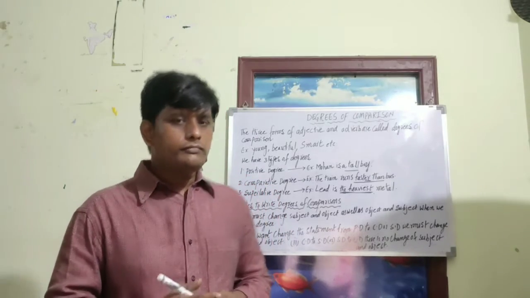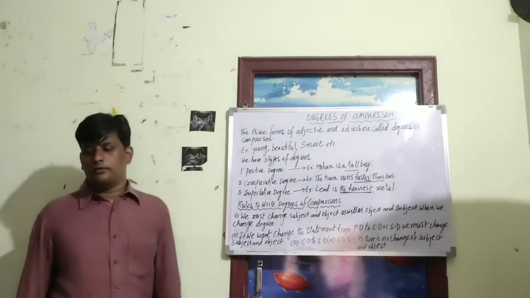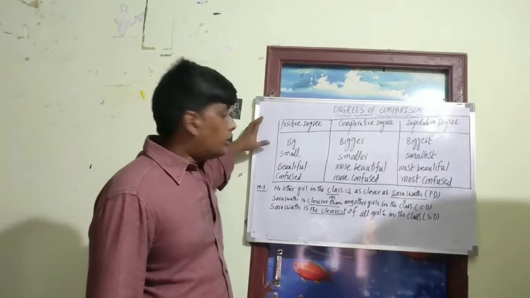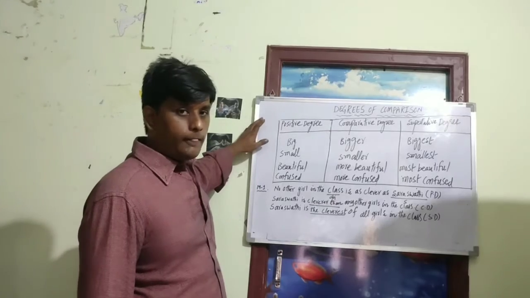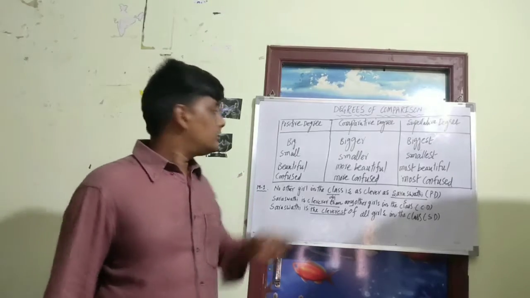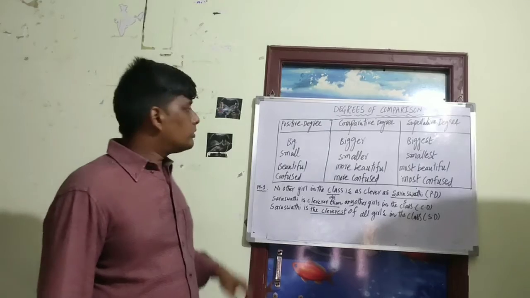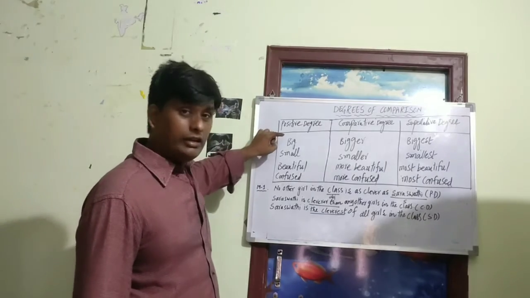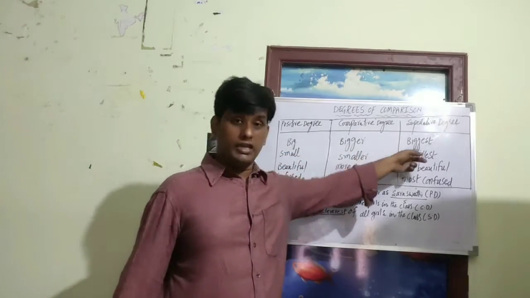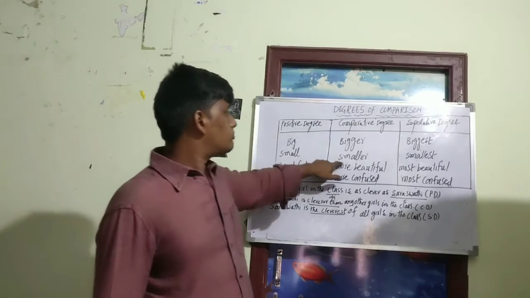Okay, let us see this board very clearly. Now let us see a small table of degrees of comparison. As we discussed earlier, there are three forms of degrees: positive degree, comparative degree, and superlative degree. Now take one adjective like big. The three forms of big are big, bigger, biggest. And the three forms of small are small, smaller, smallest.